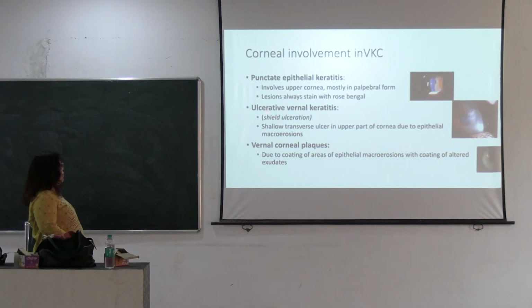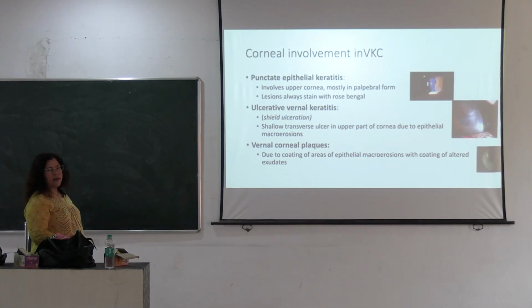Then ulcerative vernal keratitis, also called shield ulceration. It is a shallow transverse ulcer in the upper part of the cornea due to epithelial necrosis. And vernal corneal plaques, due to the deposition of epithelial micro erosions, present as plaque form depositions.